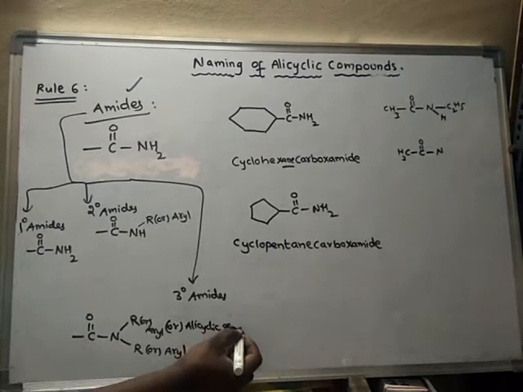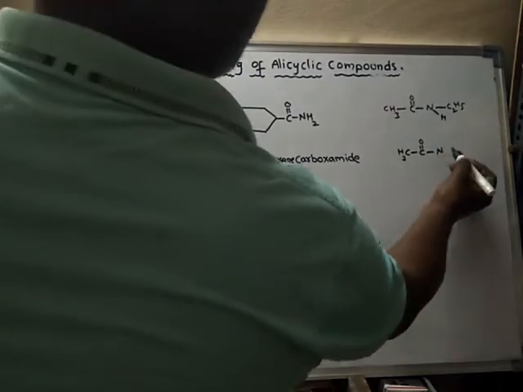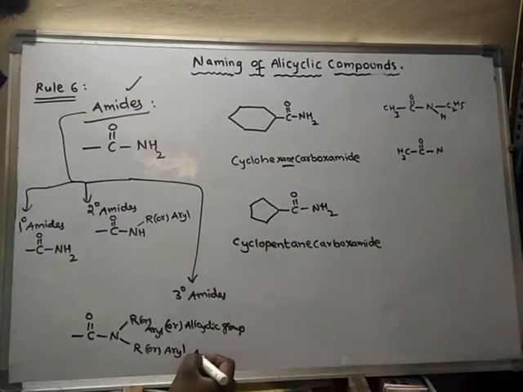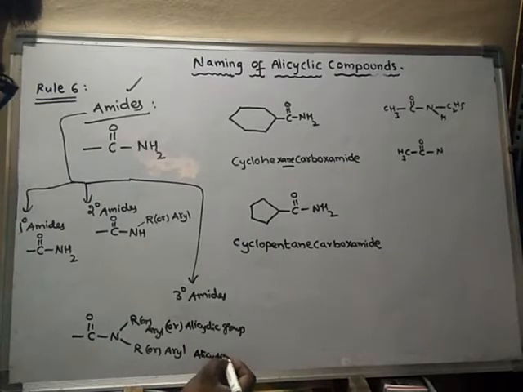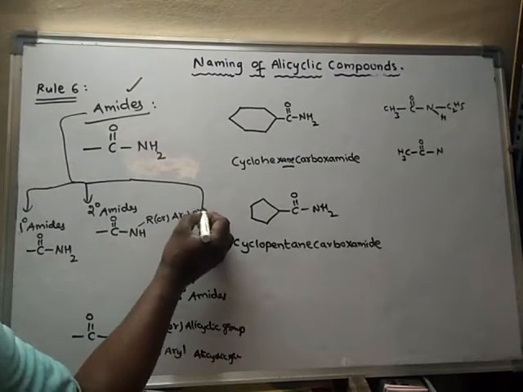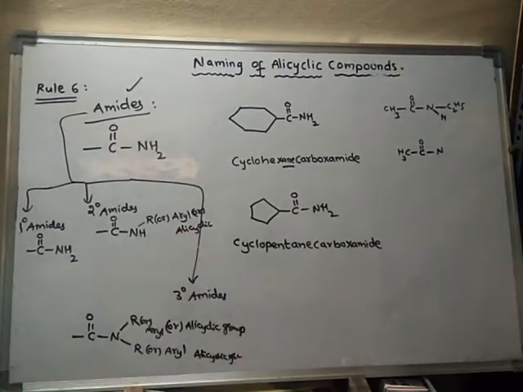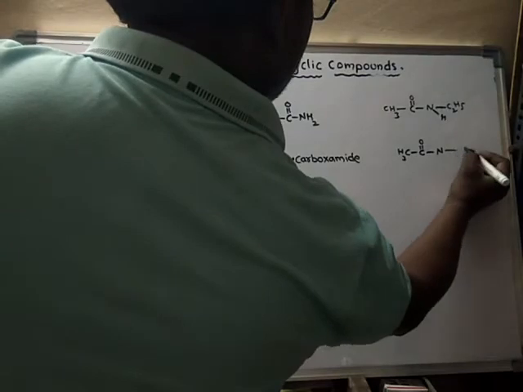So here also any aryl or alicyclic group, like this.